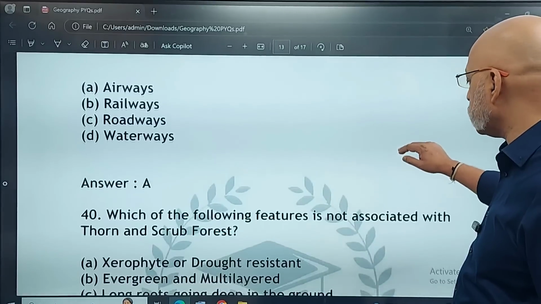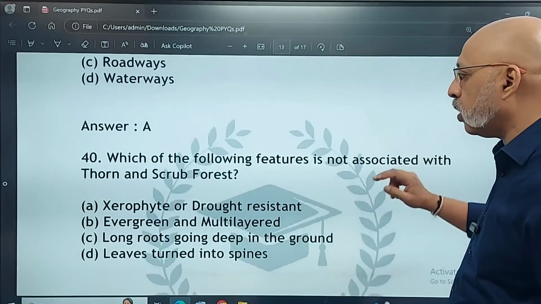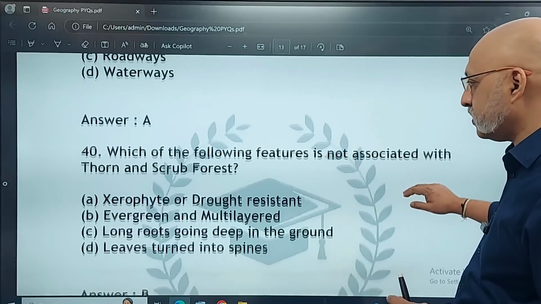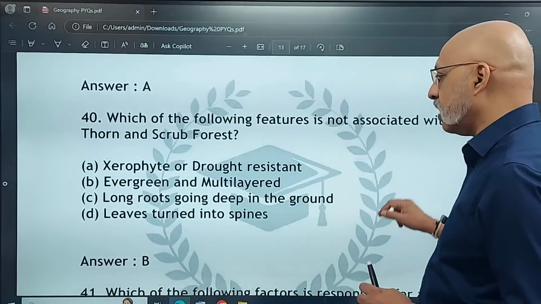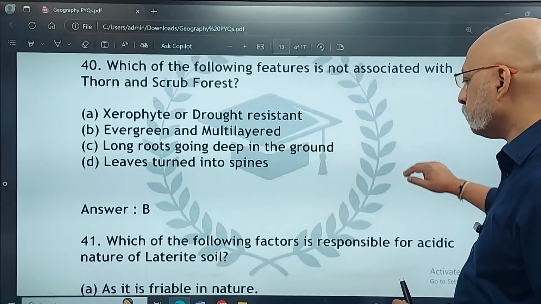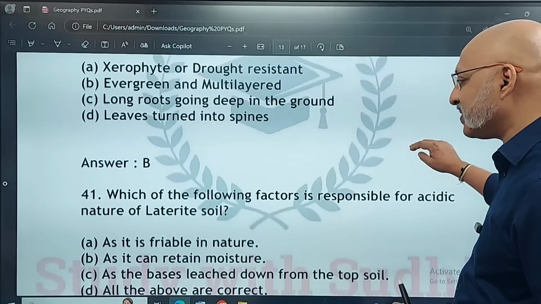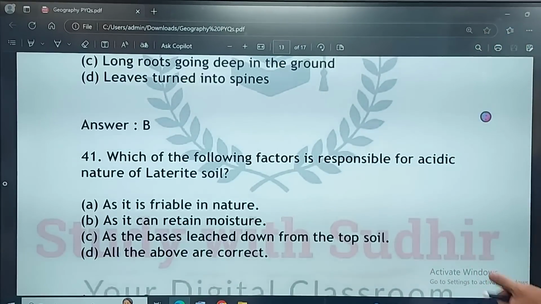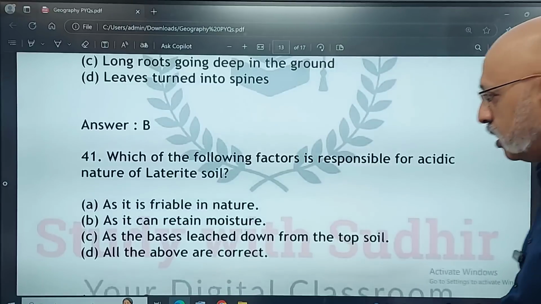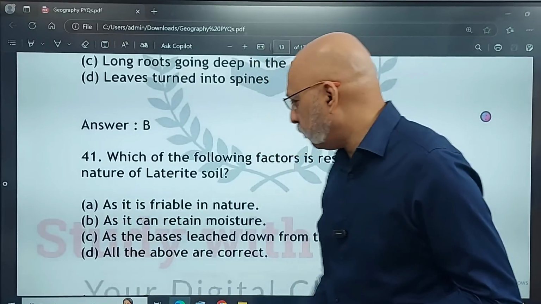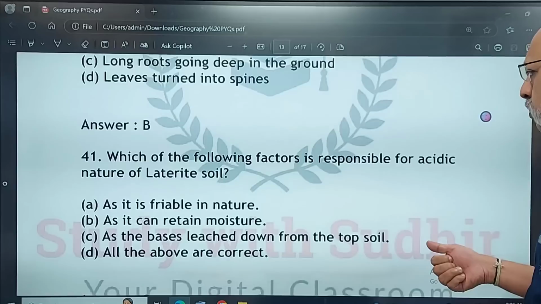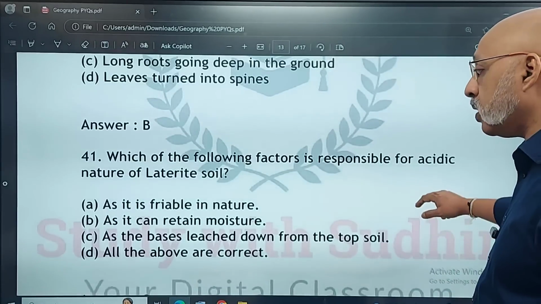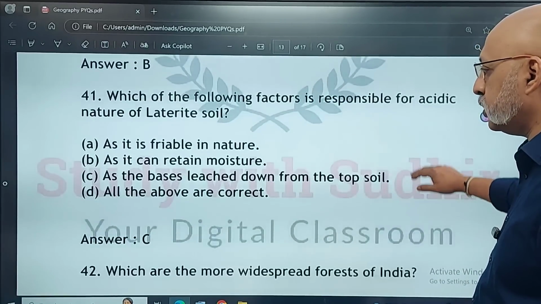Which of the following features is not associated with thorn and scrub forest? So please look at it. I do not remember. As I said, this is my weak point. The correct answer is evergreen and multi-layered. Which of the following factors is responsible for the acidic nature of laterite soil? Is it because it is friable in nature? Because, see, these are also reasoning kind of questions. It can retain moisture, all the bases leached down from the topsoil, or is it because all of them are correct? The option is C.